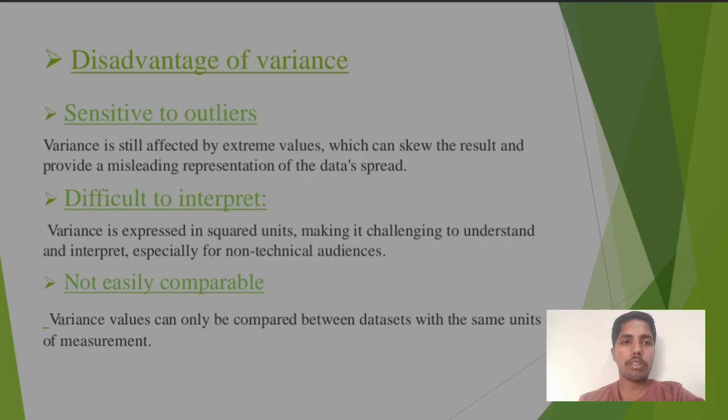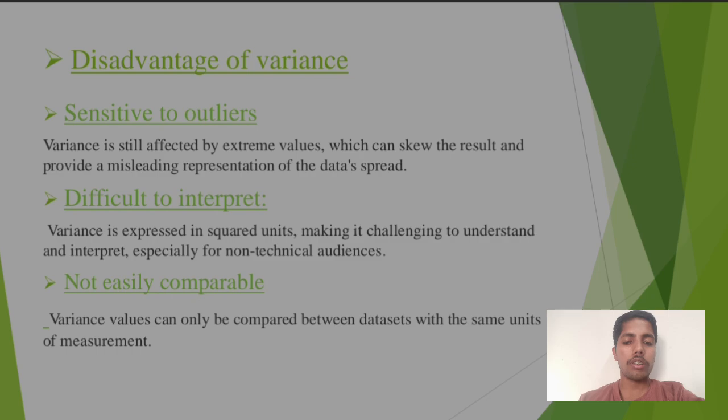Disadvantages of the variance. Sensitive to outliers: variance is still affected by extreme values, which can skew the result and provide misleading representations of the data spread.